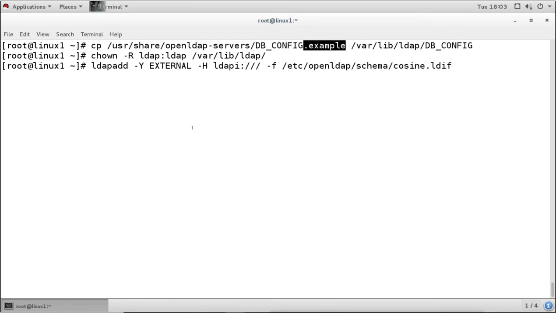So it is going to add the schema for our LDAP server here.